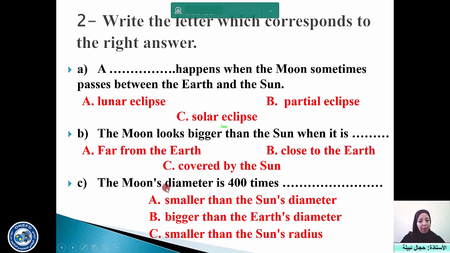So this is the kind of activities also that is given in exams, in official exams. So you choose one of the options given, A, B or C, to complete the sentence or the sentences given. Okay, take time to read the sentences very carefully, and you can go back to the text also to get the answers.